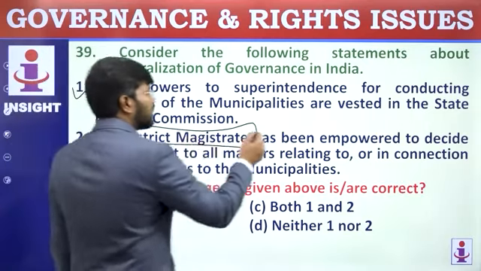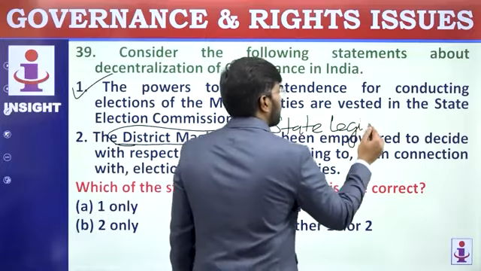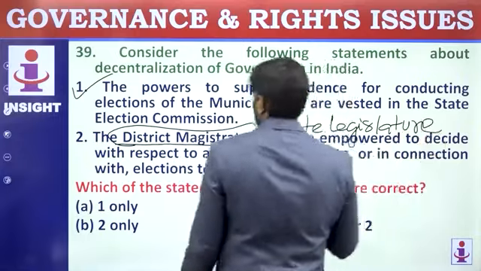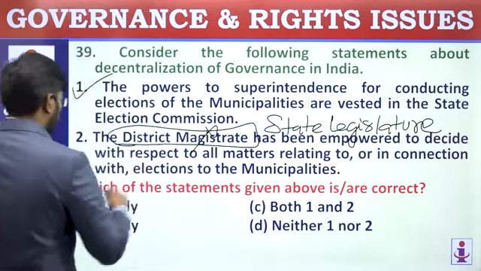It is the state legislature that is empowered. State legislature can decide all matters. So it's not the DM. So the second statement is wrong. They are asking for the correct statement, 1 only.